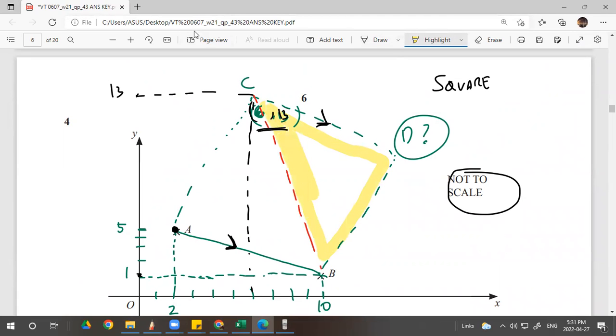Have you ever learned about the shoelace formula, girls? Do you know what a shoelace is? Tali sepatu. Yeah. Have you ever learned that? I think we ever learned. I forgot. I don't think we've learned the formula. Oh, okay. I'll explain that to you later.